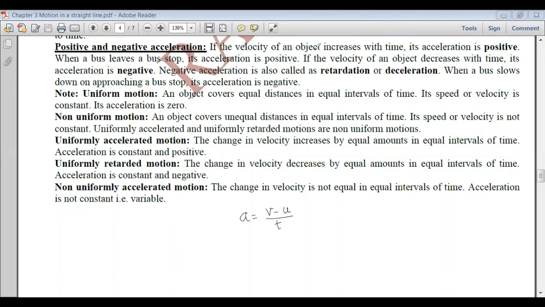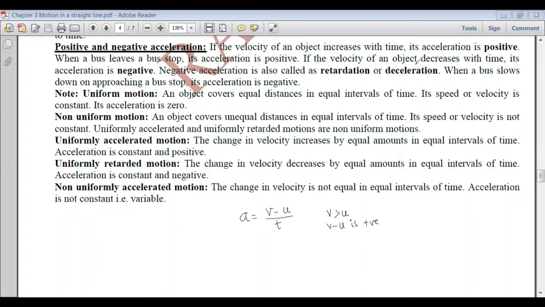If the velocity of an object increases with time, that is v is greater than u, then v minus u is positive, so the acceleration will be positive. For example, when a bus leaves a bus stop, its acceleration is positive, because its velocity increases.